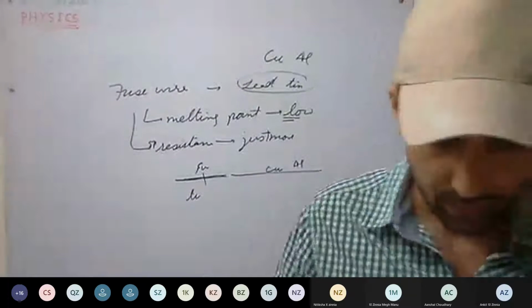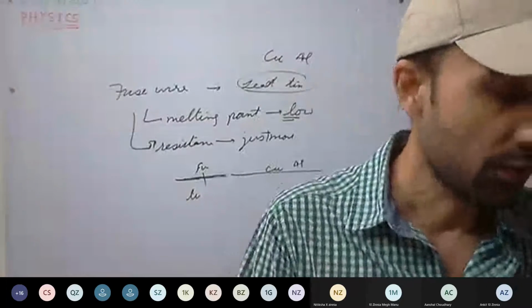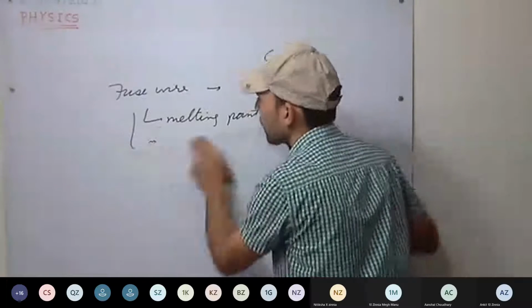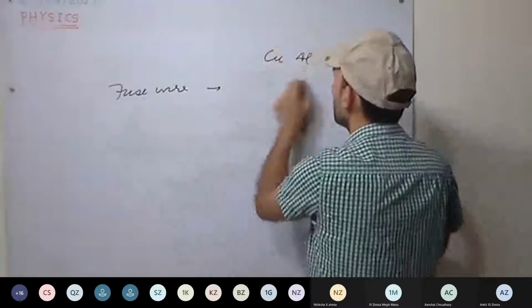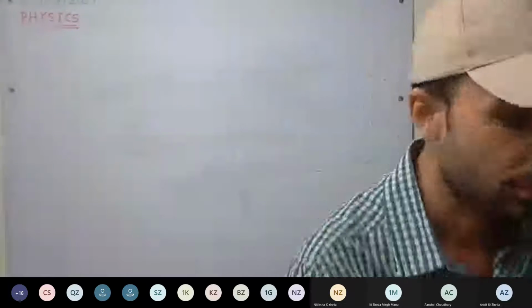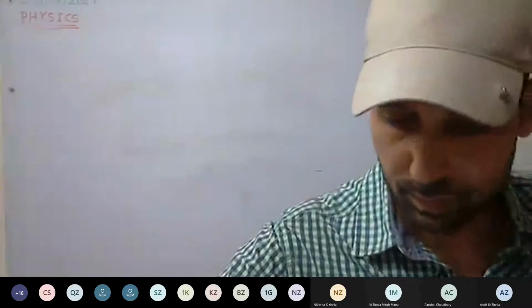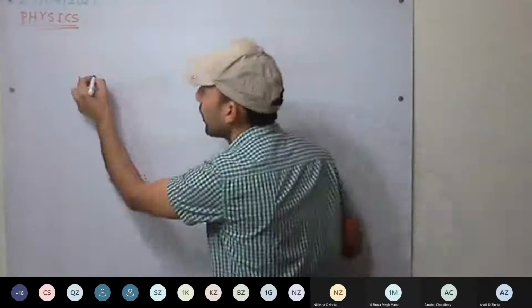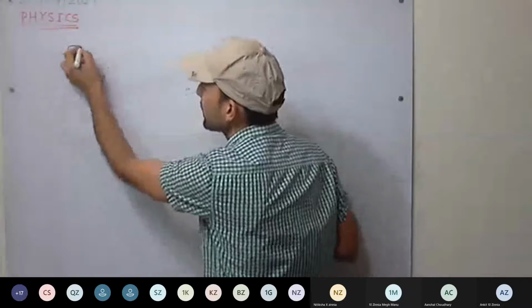Okay, so we can start from electromotive force. As you all know, what drives the current in a circuit?